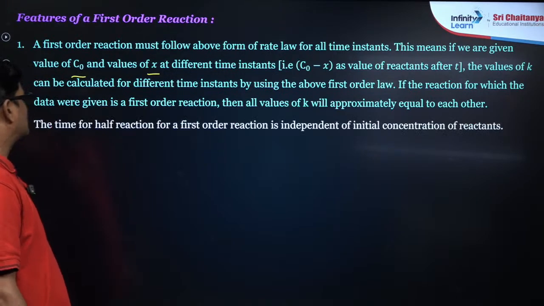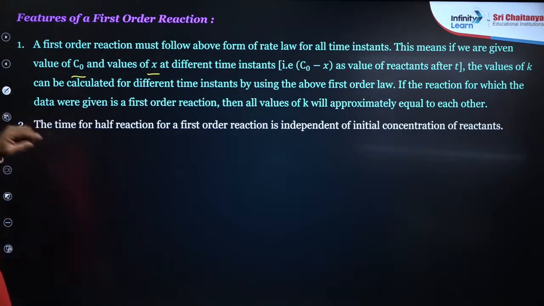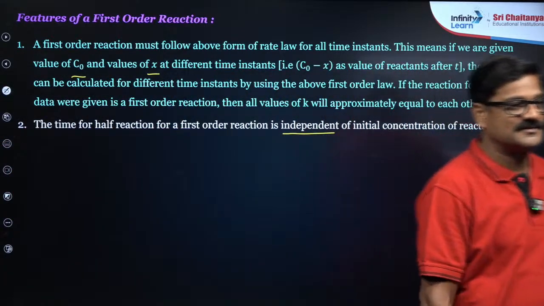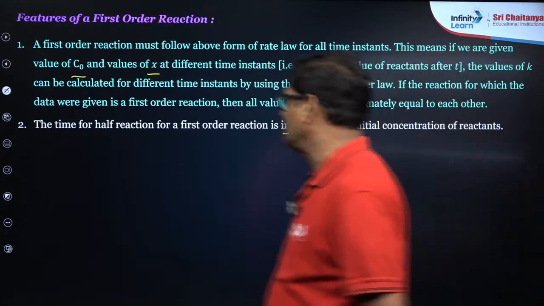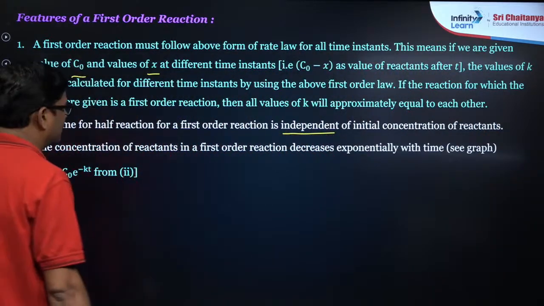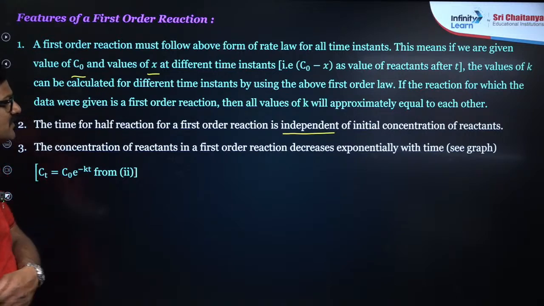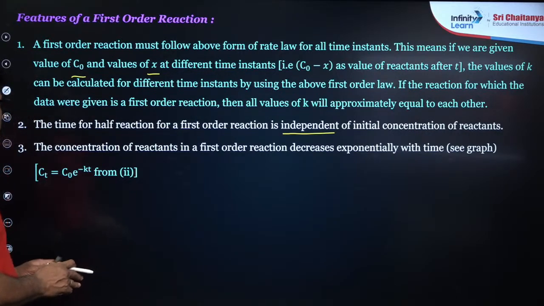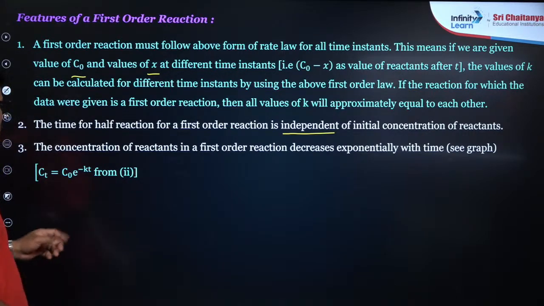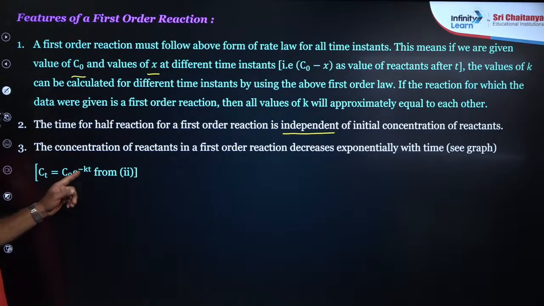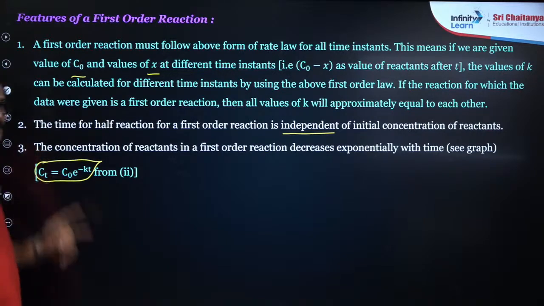Yes, and also you can say the time of half reaction for the first order reaction is independent of initial concentration. And also you can say the concentration of the reactant in a first order reaction decreases exponentially with time. That's what I want to say. That is a graph. So Ct is equal to C naught e to the power minus kt. That is the exponential form of the first order rate of the reaction.